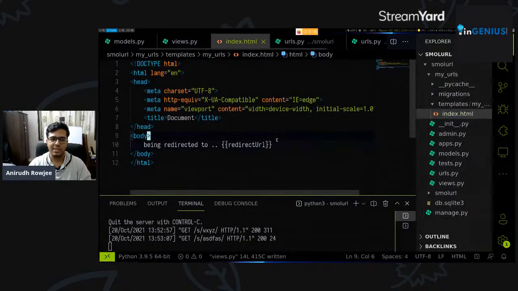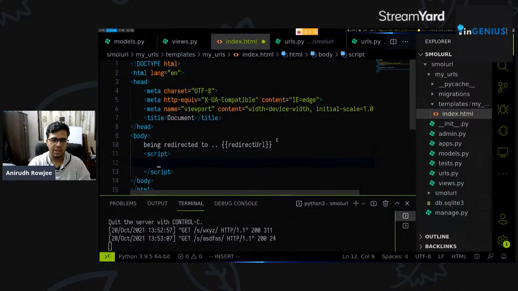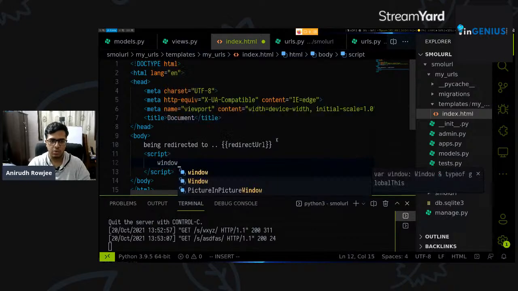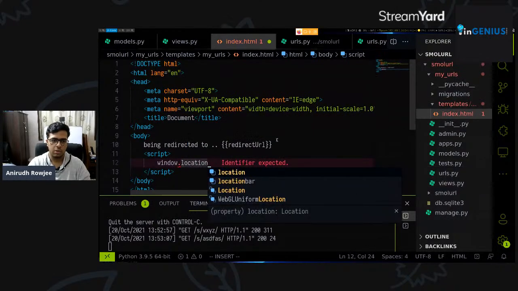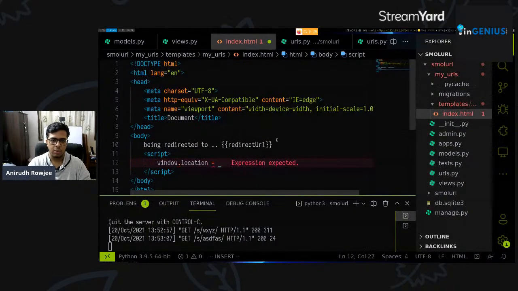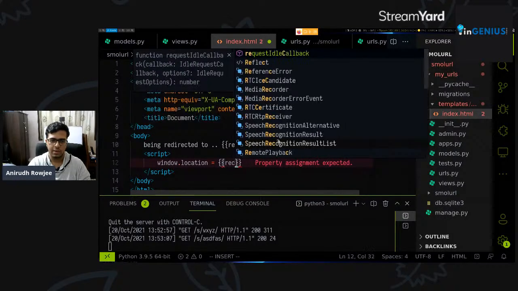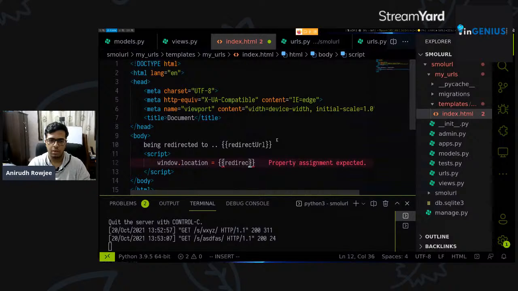So now that we're in this HTML file, what we can do is open a script tag for JavaScript, and we can say window.location is equal to, and we can again pull this variable directly, say redirect URL.